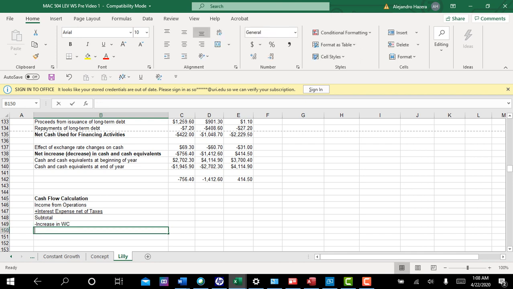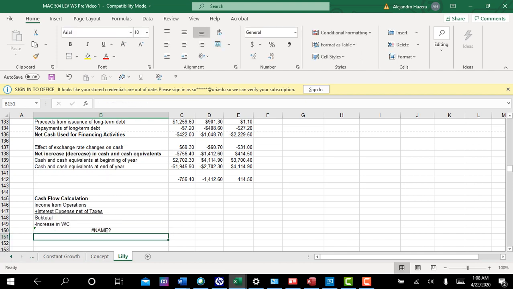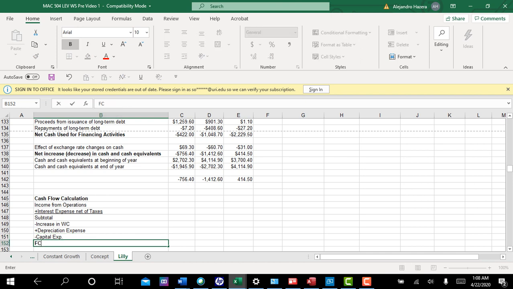We're going to add back depreciation expense. And then I'm going to take out capital expenditures. Let's put capital expenditure there. And that's going to give me my free cash flow to the firm.